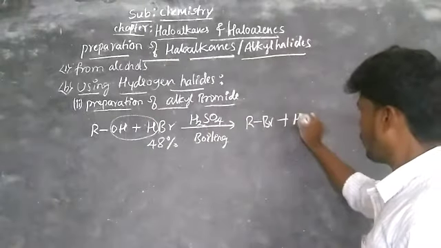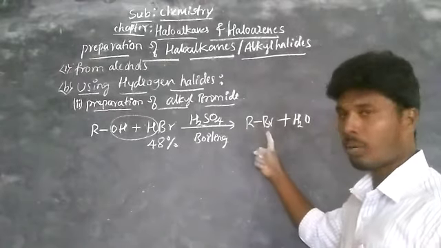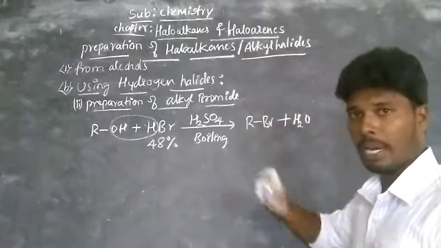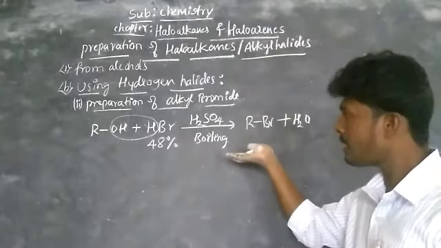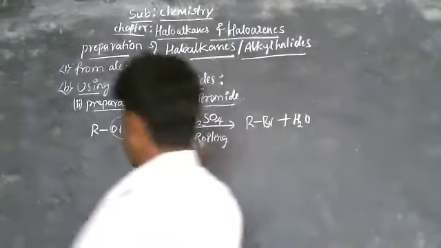water. In the last process, to prepare alkyl chloride, we are just heating, but here we have to go for boiling, which means our temperature increases. This is the general reaction.